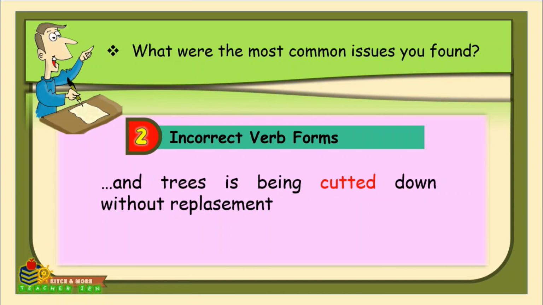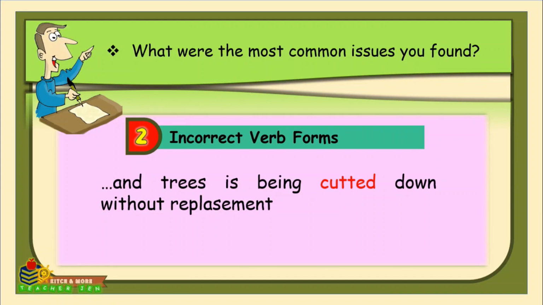And here it is being cutted. It is incorrect because cutted is not a proper past participle of cut. What should be the correct past participle? That is cut. And why is that? Because cut is an irregular verb.